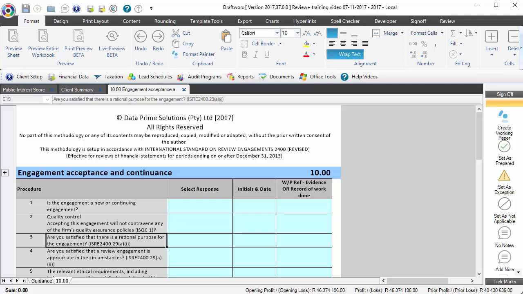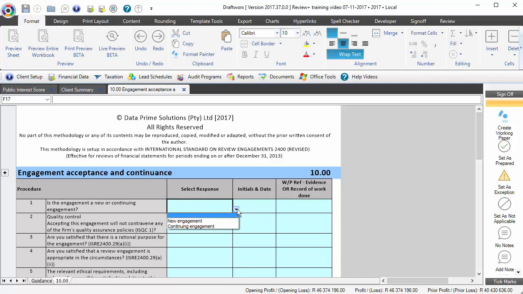Right, with the general overview briefly discussed, let's go and have a look at the details of our first working paper, which is the engagement acceptance and continuance document. Now, this working paper consists of a number of questions. You will see that the first one here starts with if this engagement is a new or a continuing engagement, and you'll simply go and say specifically what it is.